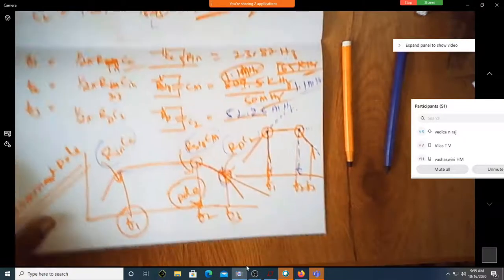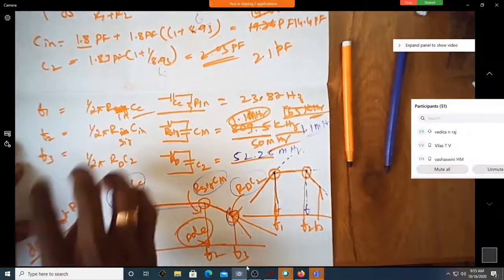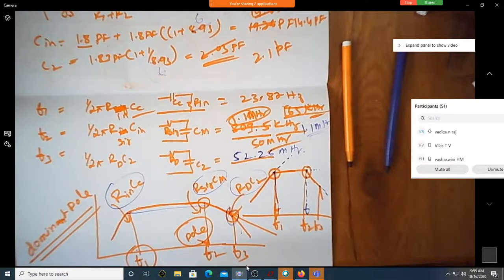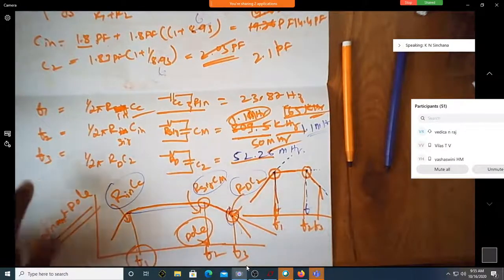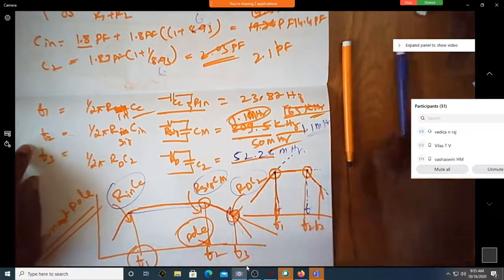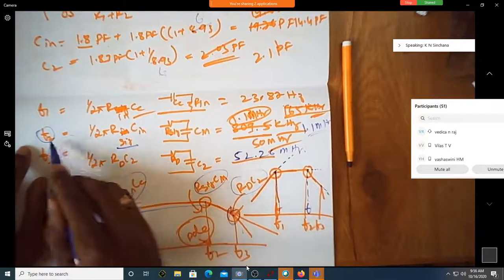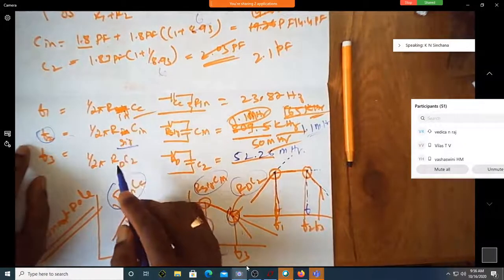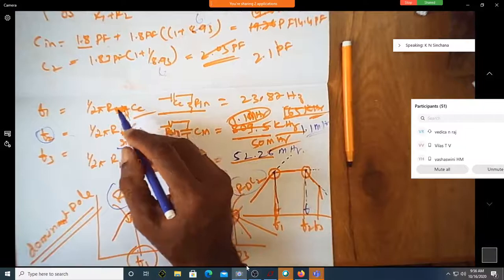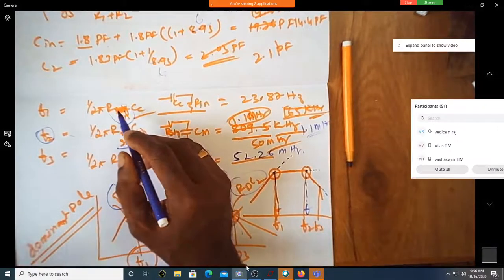What might happen here? So what are the changes that will happen in this F2? Yeah, F2 will change. Only F2 will change. Why? Because R signal is only in F2. Neither this will change nor this will change, because if this has to change, R in has to change.